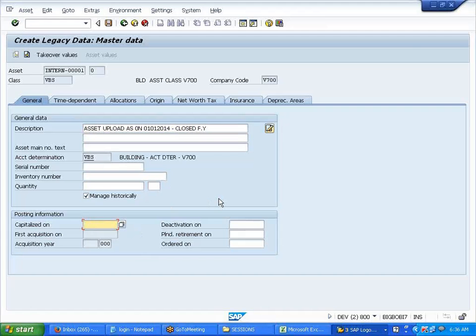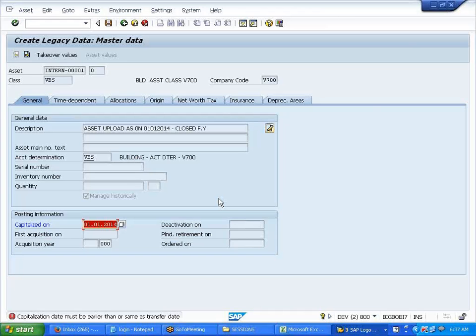What will happen if I give 01 01 2014? See what it says: earlier than the transfer date. So it should be 31. No, whenever we have purchased that asset in the old system, it should be the old date.